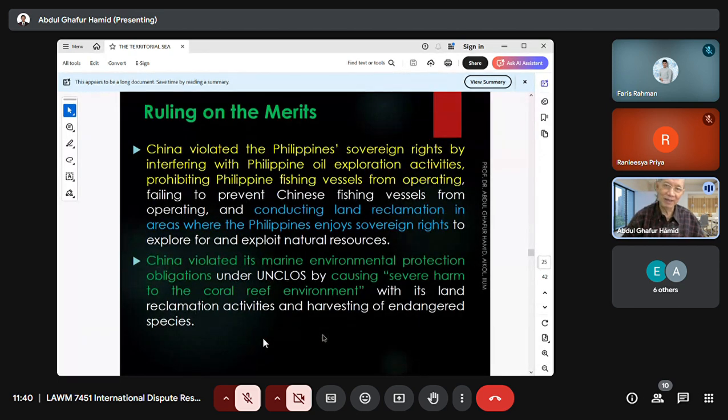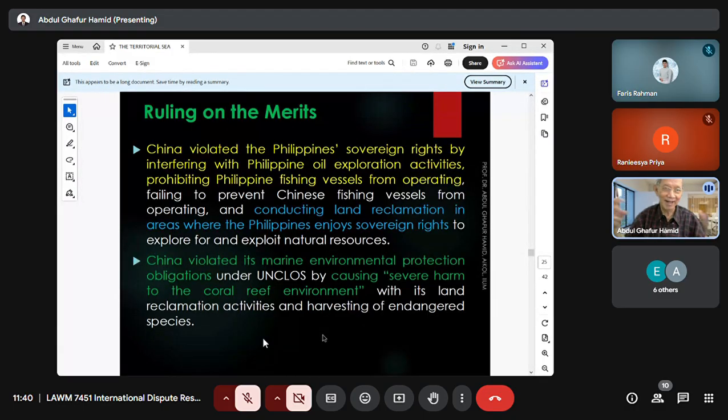The third point is regarding the sovereign rights on natural resources in the South China Sea. The tribunal decided that China violated the Philippines' sovereign rights by interfering in exploration and fishing activities. China was responsible, and China violated the law of the sea convention. China also violated its obligation under marine environmental protection.